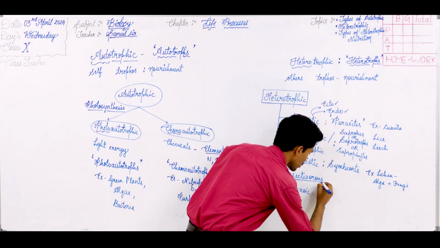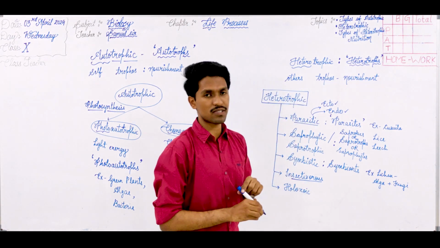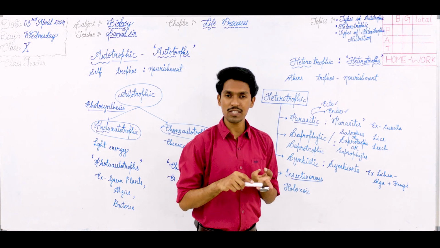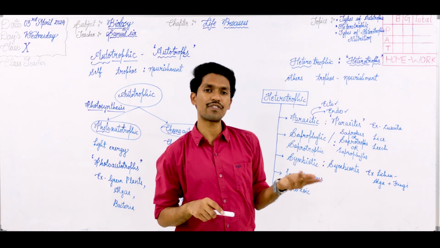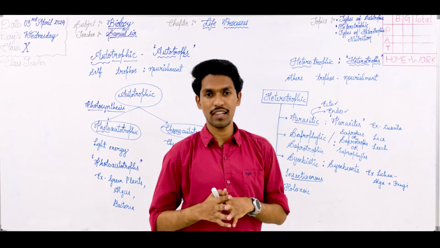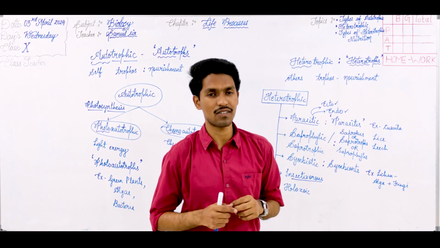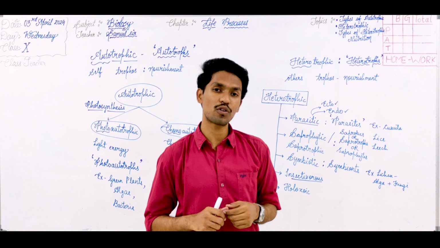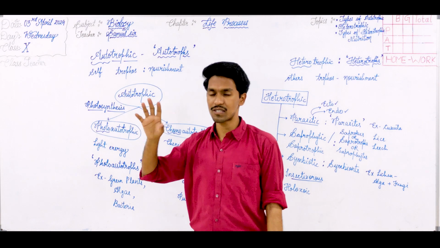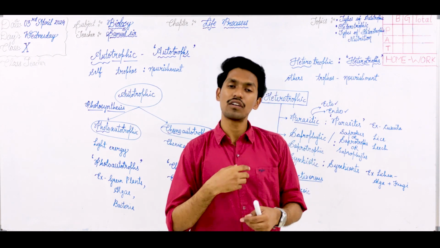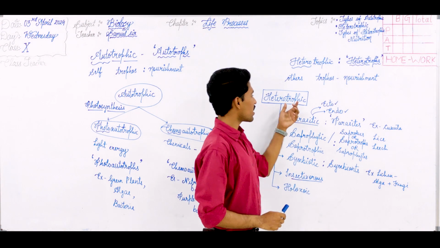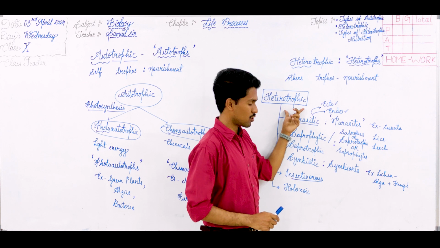Coming to insectivorous mode. Insect eating plants are called insectivorous. Take the best examples of pitcher plant, Venus flytrap, sundew. These are the different examples where we see the plant is insectivorous in nature. Let me tell you one fact about insectivorous plants: they are partially autotrophic in nature. They do perform the process of photosynthesis by absorbing light energy and prepare their own food, but it's partial, incomplete. Why do they come under the heterotrophic mode of nutrition?